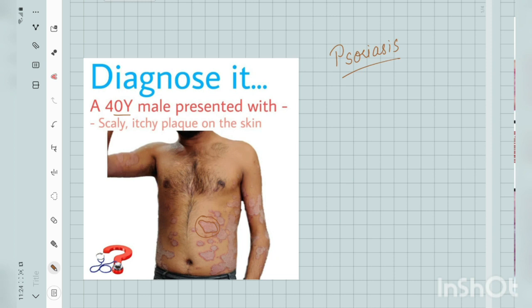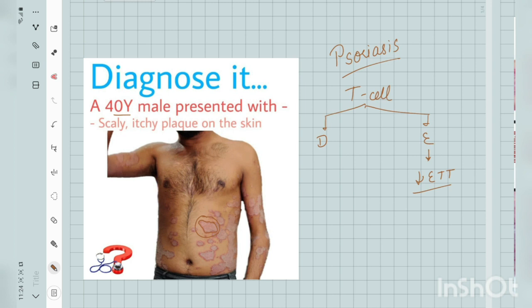Now let's discuss how it all begins. It is basically a T cell mediated disease. T cells infiltrate the skin, both dermis as well as epidermis. In epidermis, they decrease the epidermal transit time. What is an epidermal transit time? In the basal layer of